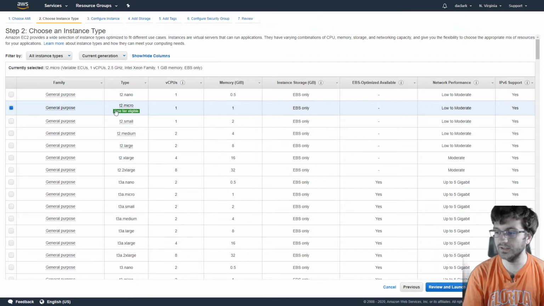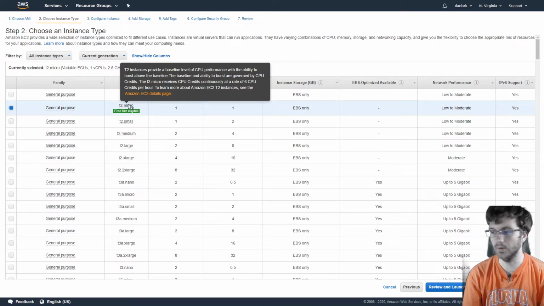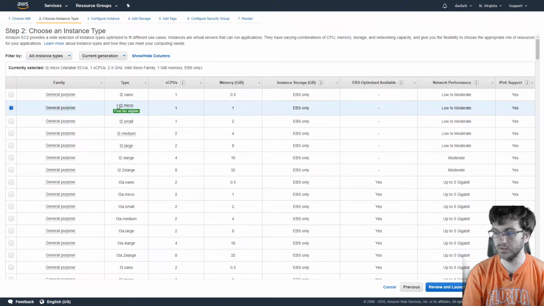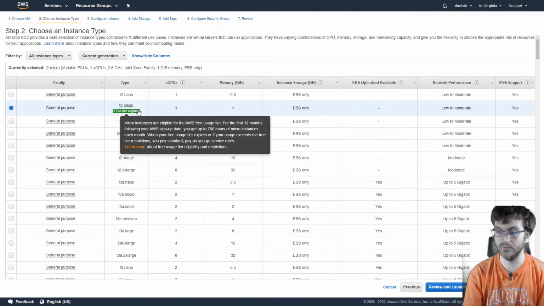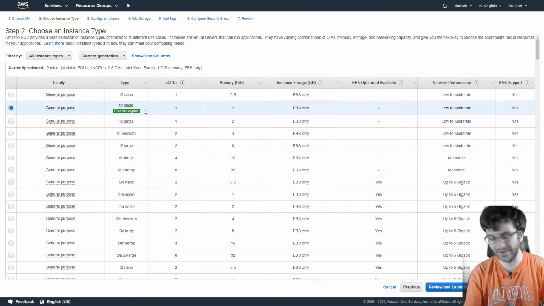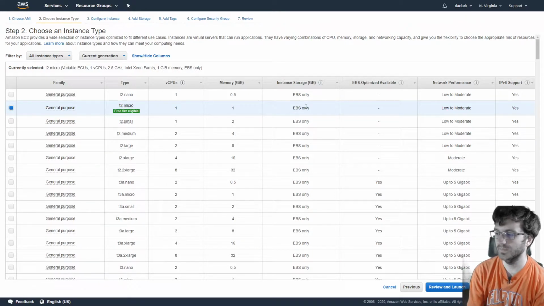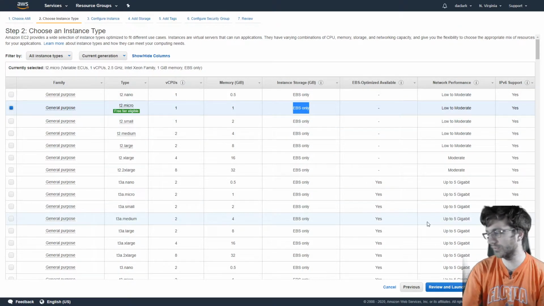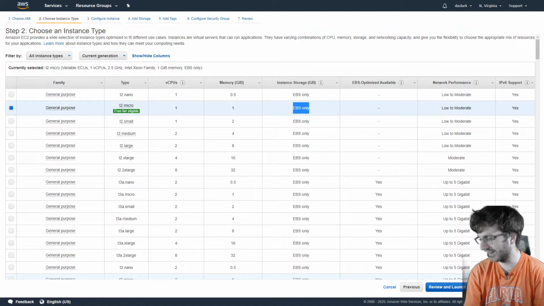And then it'll give us some options here. We could have used a Windows instance if we really wanted to. But we are going to use this t2.micro because it is free tier eligible. What that means is that we don't have to be charged anything, because this account is currently on free tier for a couple of months. This is EBS only storage, and of course it's free tier, so it's not going to be the best performance, but it'll do for our purposes because we're not going to use this for anything.